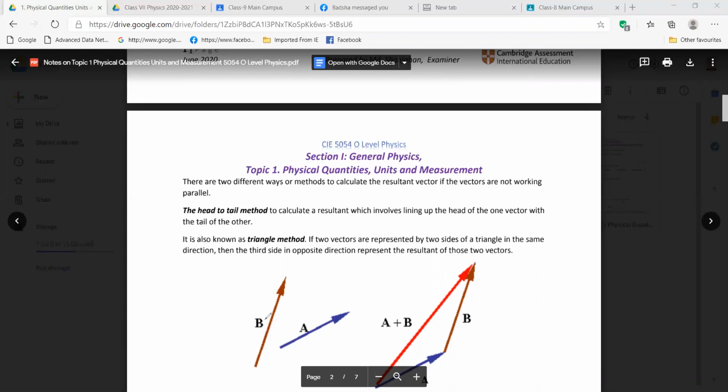Do you understand what is called the resultant? The resultant is the sum of two vectors, or the addition of two vectors. How will we calculate it if they are not like those we discussed before?